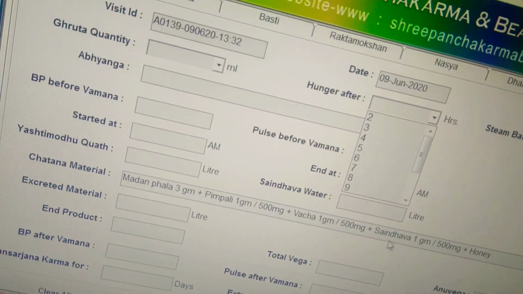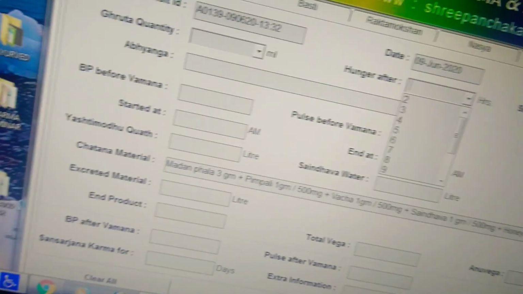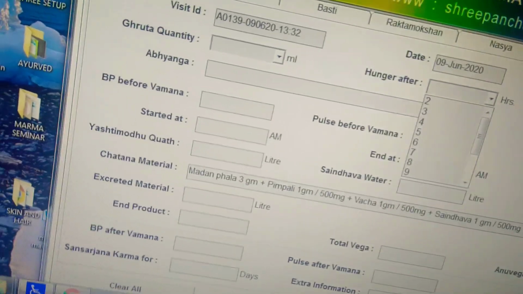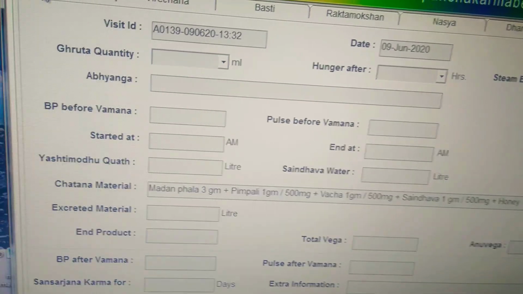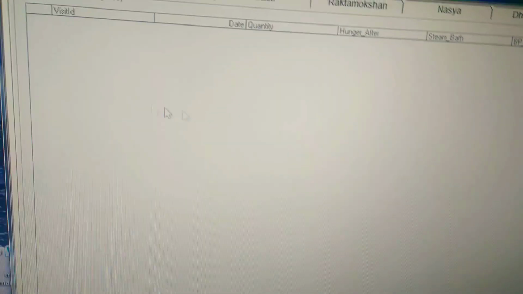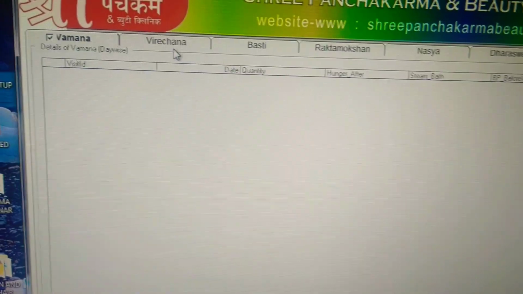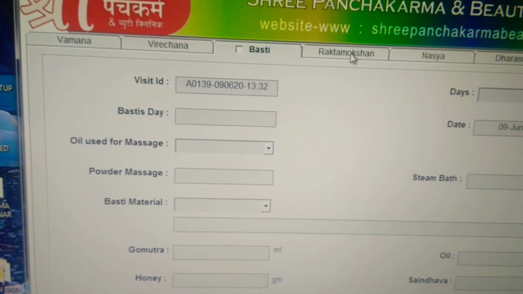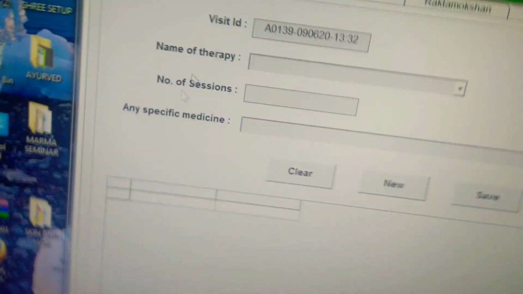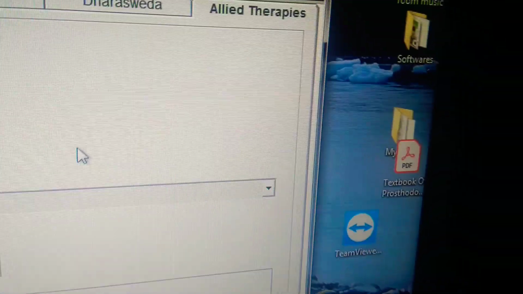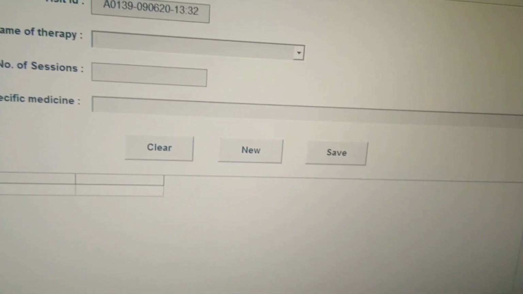All these things you can write daily, and after all the snehapana of 3 to 7 days, or vamana on 9 days, or when you have done all information, you can see it at a single glance like this. Vamana, Virechana, Basti, Rakta Mokshana, Nasya, Dharasveda, allied therapies. If extra some therapies you are doing, that also you can write right over here.